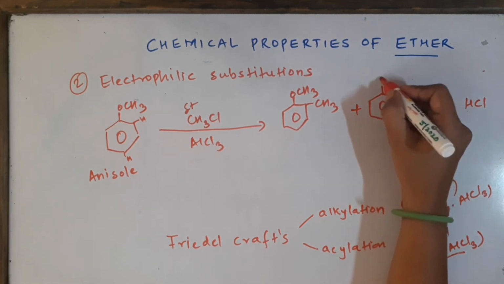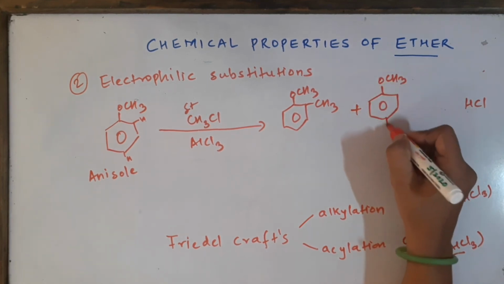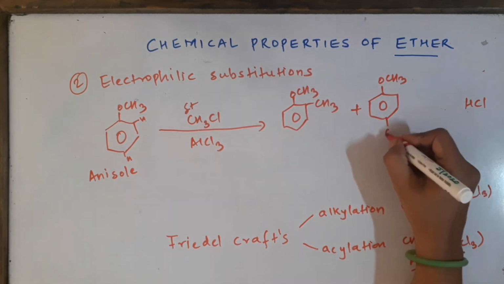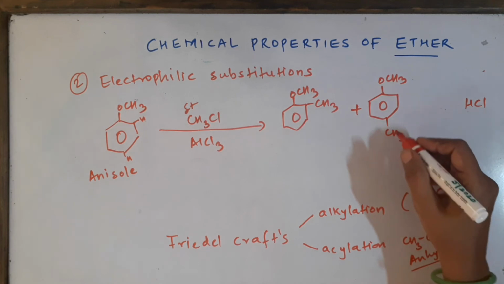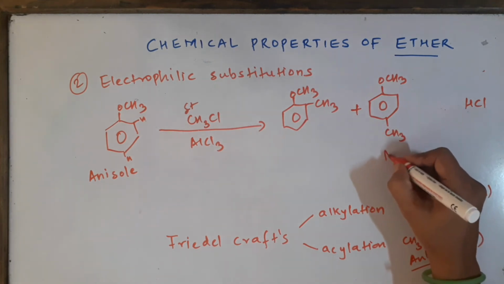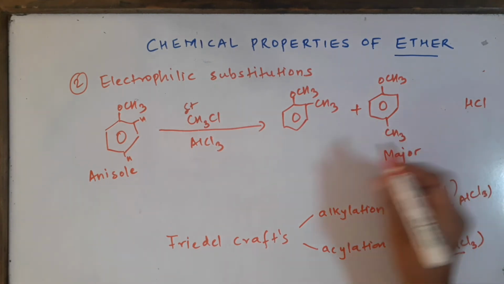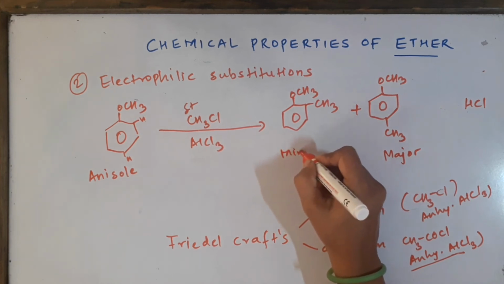And we must remember that we are not balancing the equation here, because in organic chemistry we don't have to balance the equations. So this is para-methylanisole, and that's going to be your major product, and this is going to be your minor product.